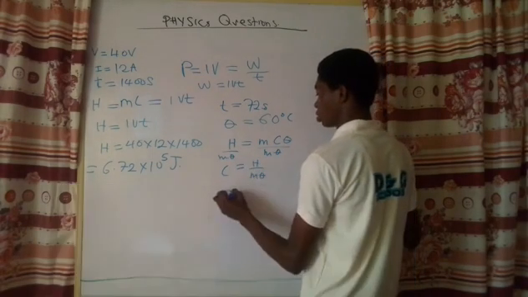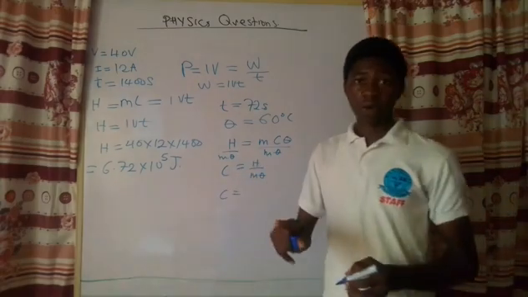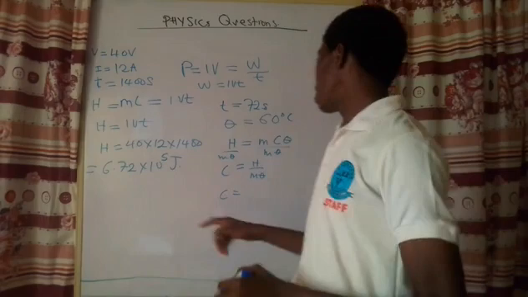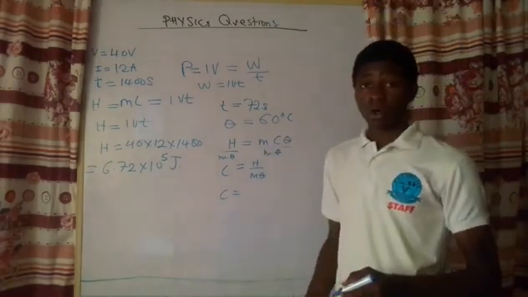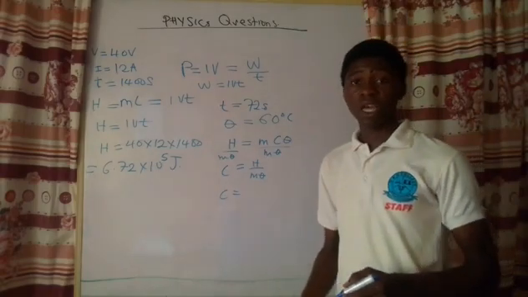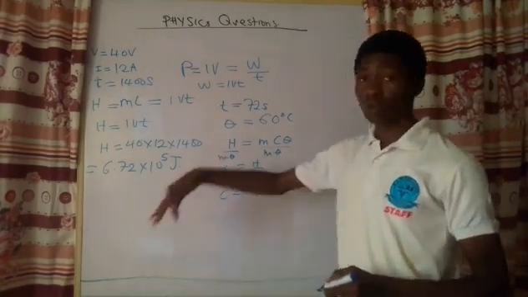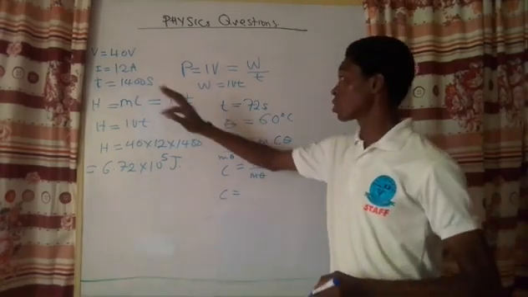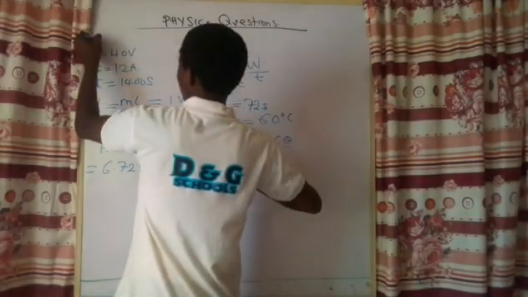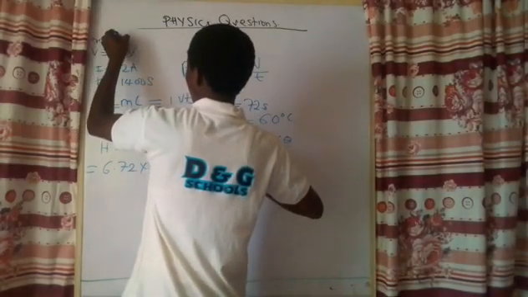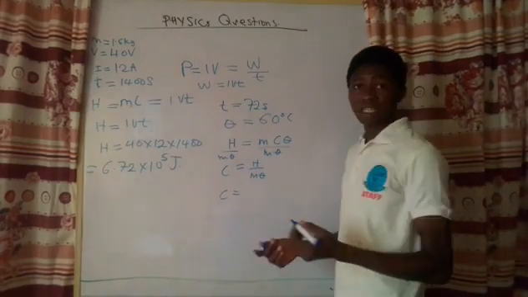So the temperature change here is 60. And what is H? H here is the further energy, or the further heat, transferred to the mass of 1.5 kg. What is that energy?